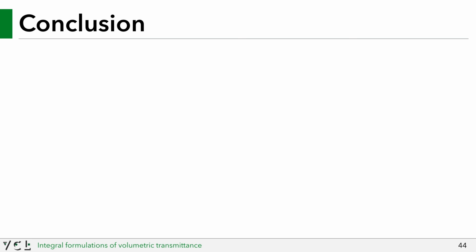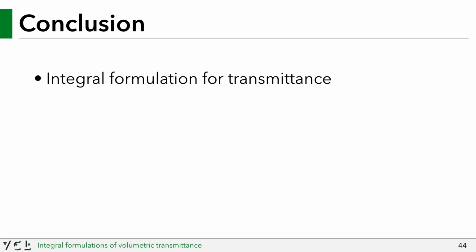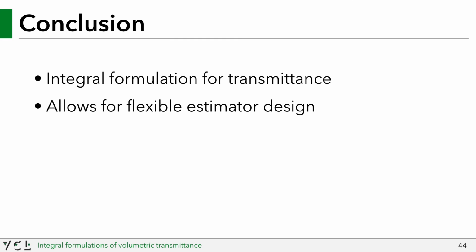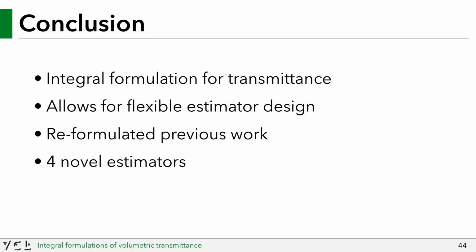Despite not having discovered the best estimator, we have introduced the first integral formulation of volumetric transmittance, and in doing so, we have allowed for the use of various Monte Carlo design decisions, allowing for flexibility in designing transmittance estimators. This flexibility has allowed us to reformulate previous transmittance estimators within our own framework through analogies to the rendering equation. We have also introduced 4 new novel transmittance estimators. However, our formulation gives us and other rendering experts the means to develop many more.